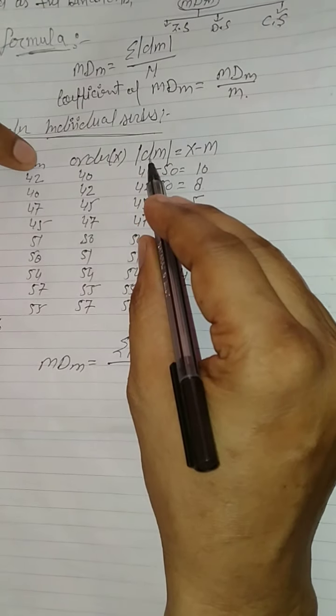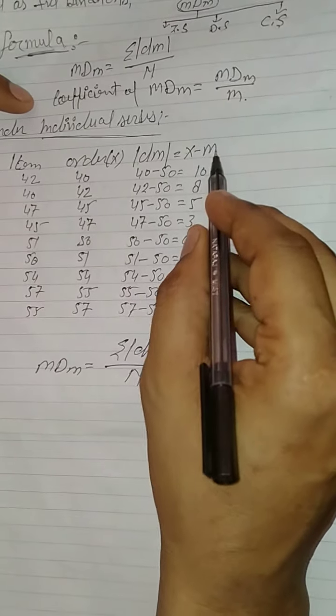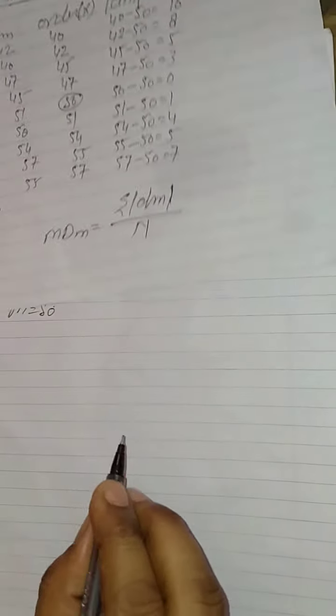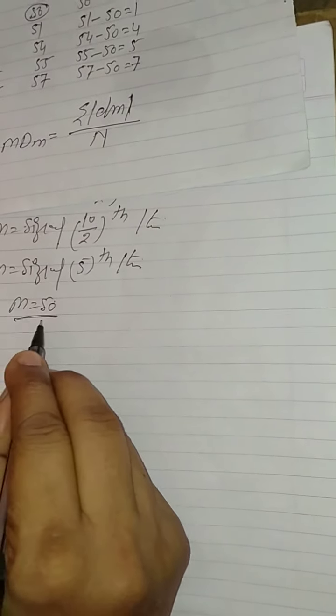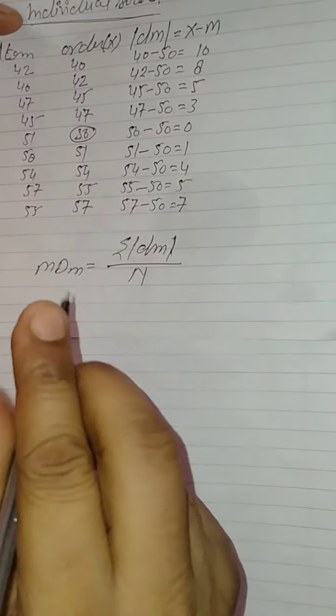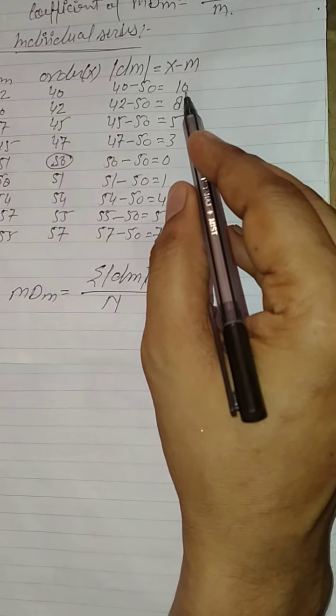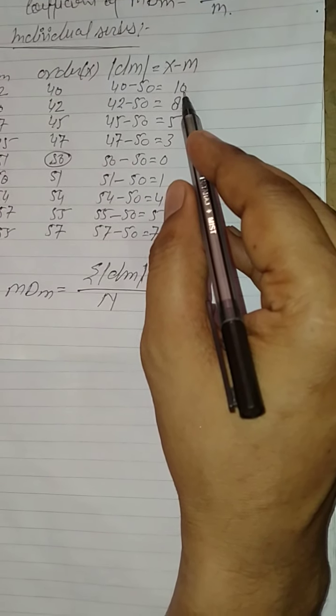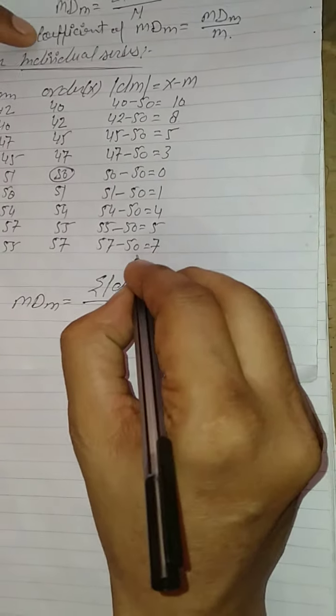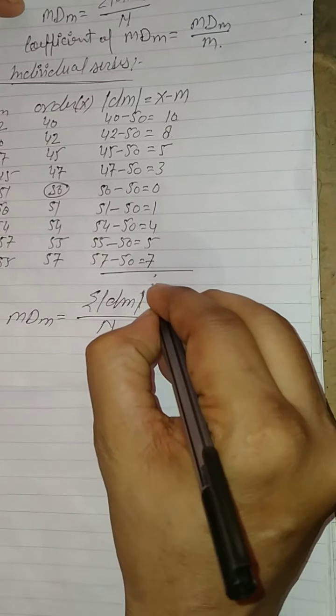That is |D_M|, |X minus M|, where M is the median, 50. Clear? So dear students, you will consider all the deviations in positive. Clear? After that you will add.